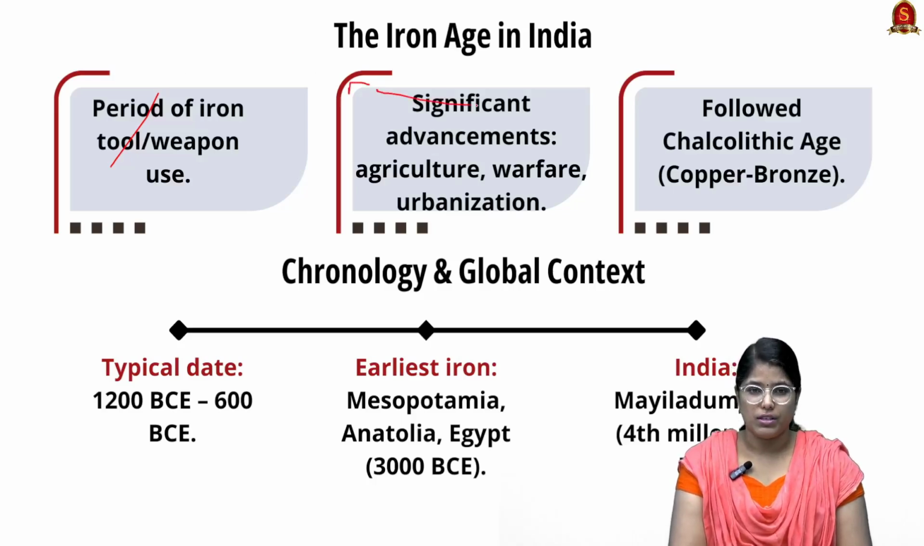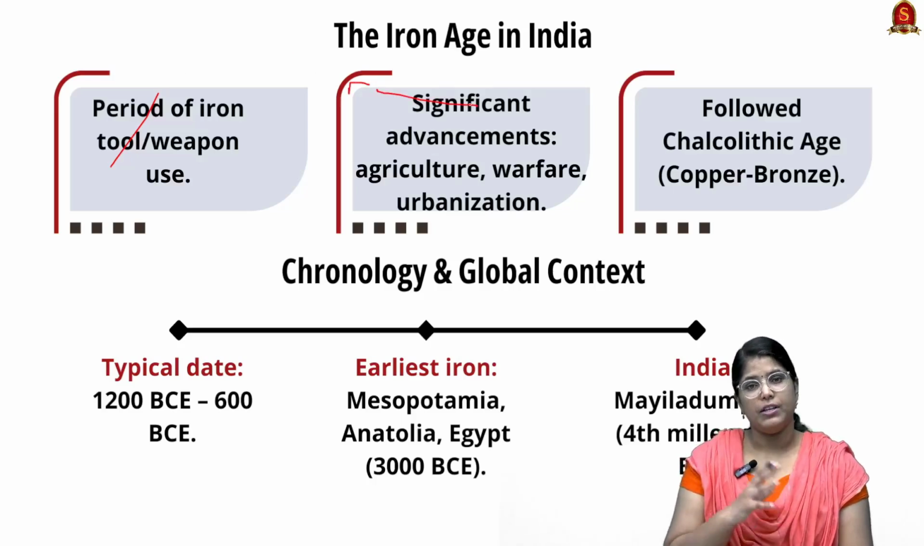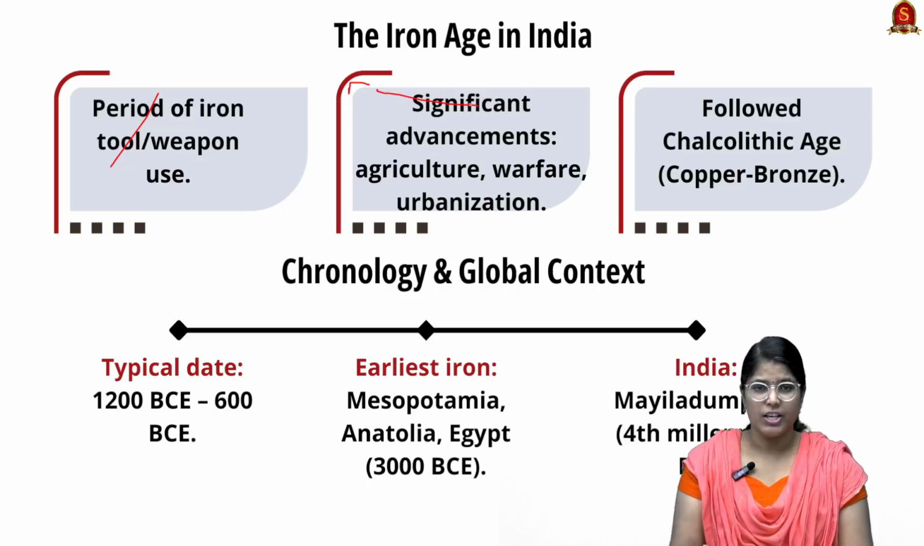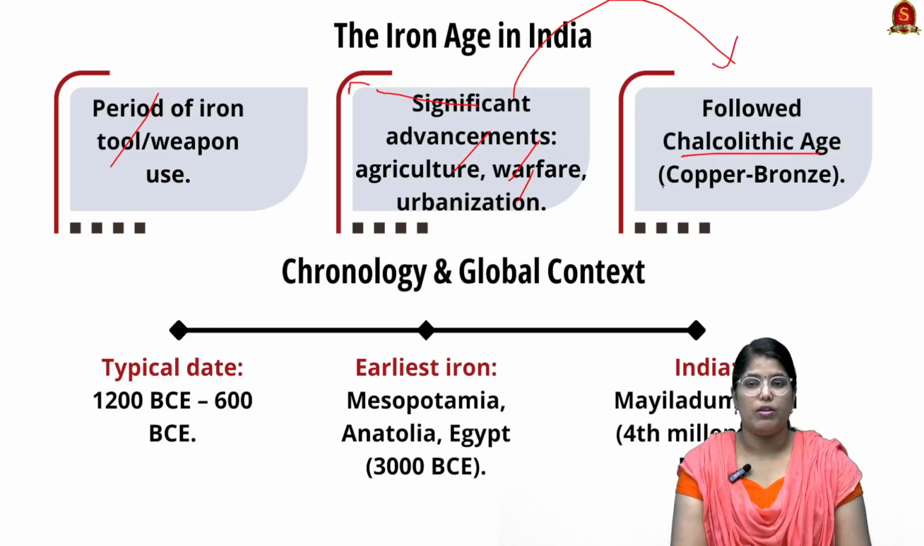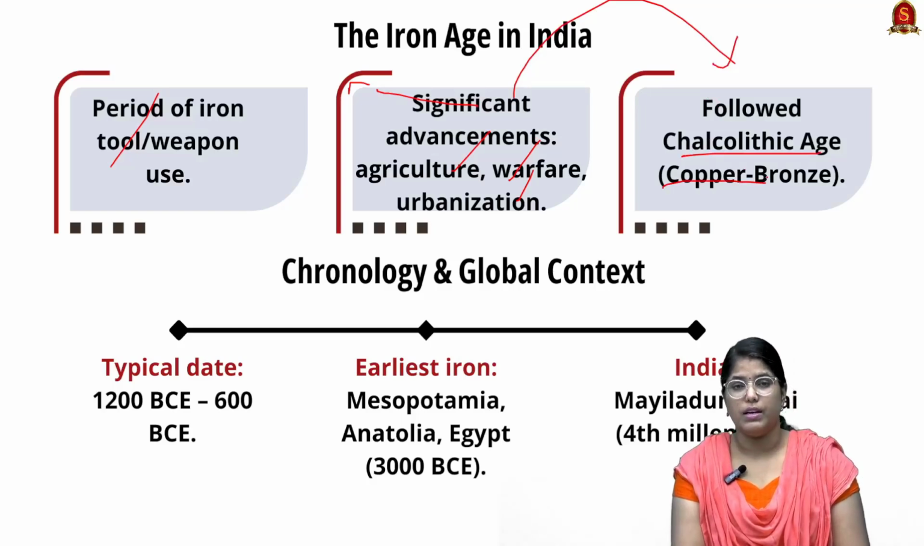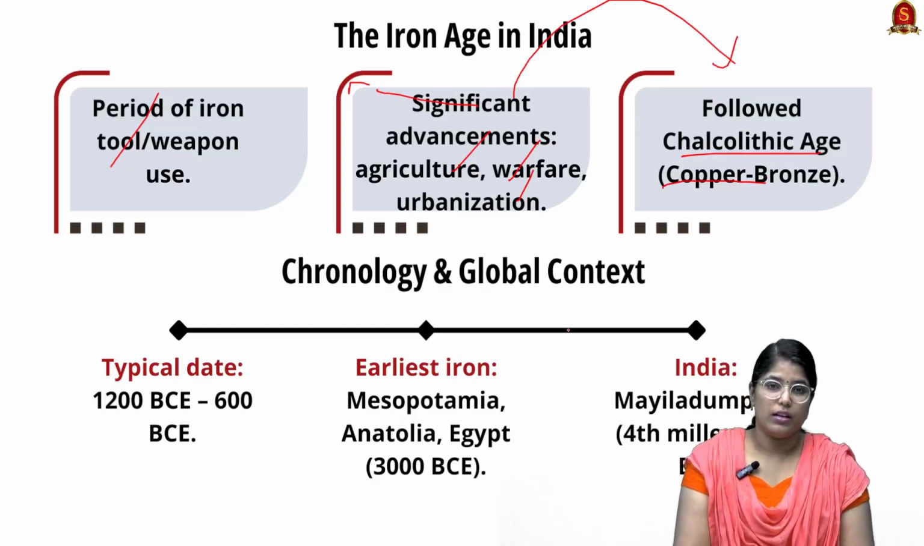And when we talk about the significant advancement, after the discovery of iron only, a lot of significant changes were made when it comes to agriculture, warfare as well as urbanization. And following this only, the Chalcolithic period or the copper bronze period emerged. So here you can see the chronology.